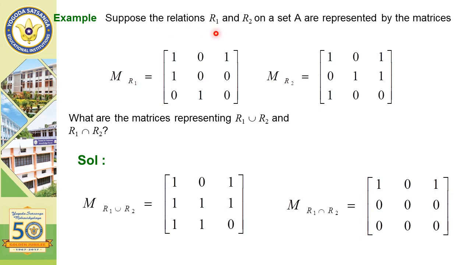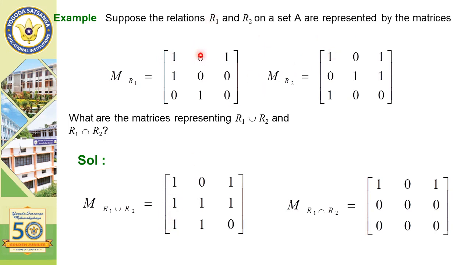Suppose the relations R1 and R2 are given by matrices, then union and intersection. For the union, M of R1 union R2, we perform the bitwise OR operation on one-to-one corresponding elements. Bitwise OR of 1 and 1 is ultimately 1.